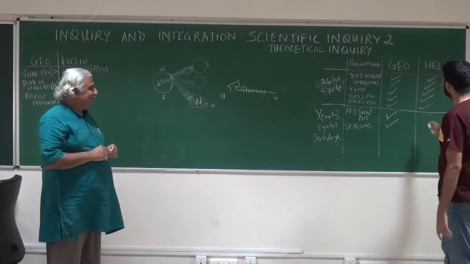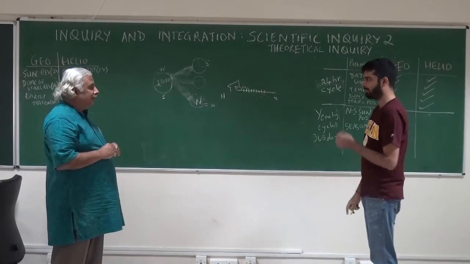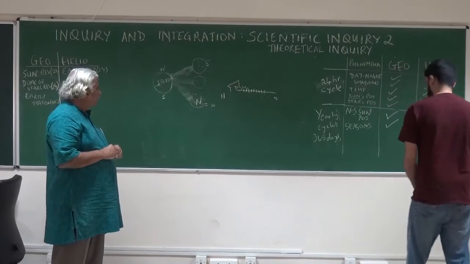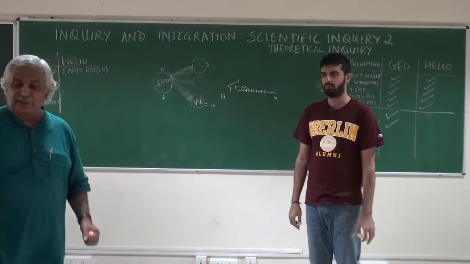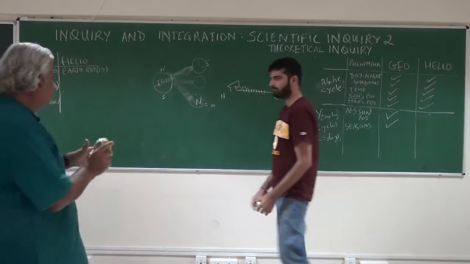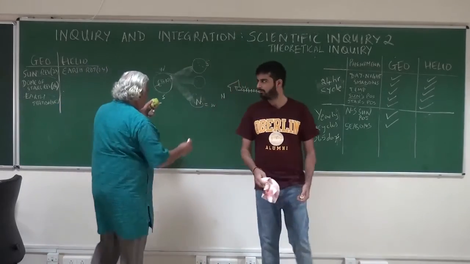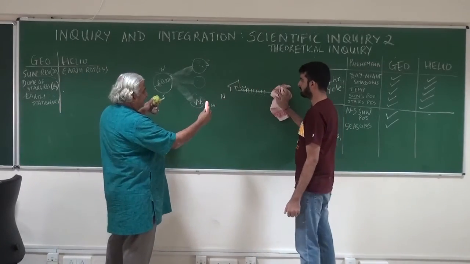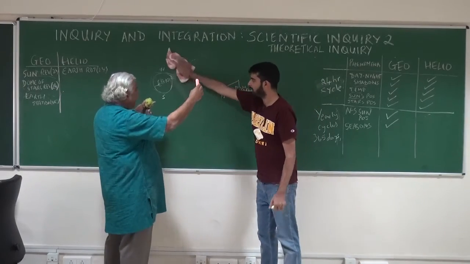So now let's try explaining the north-south position of the sun using heliocentric theory. Let me try explaining that. So let me take this model. This is the Earth. What you said was this is the sun, and you said the sun is going up and down, and the Earth is stationary.